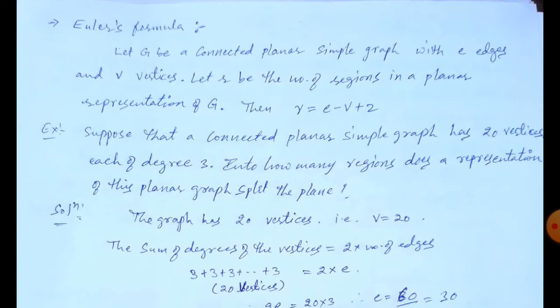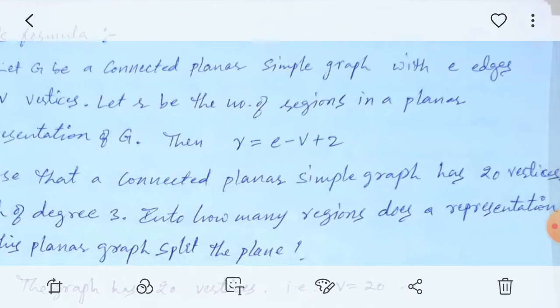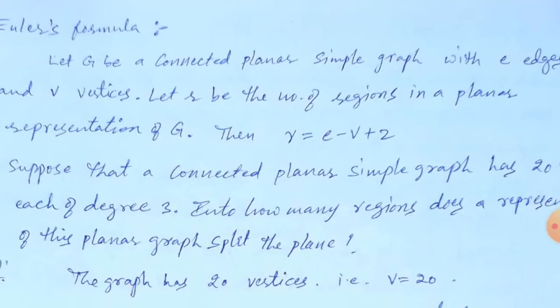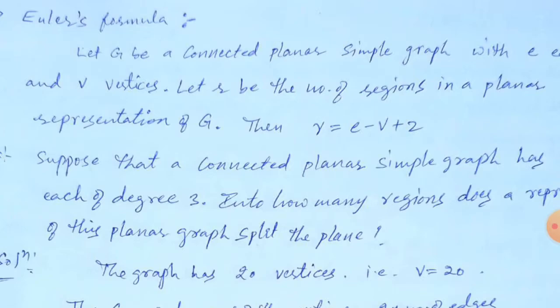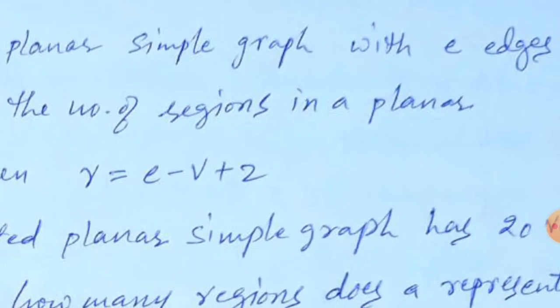This is stated without any proof. Let G be a connected planar graph, a simple graph with E number of edges and V number of vertices. Let R be the number of regions in a planar graph representation of G, then R is equal to E minus V plus 2. Already we know what E and V are. Mod E is the number of edges, and mod V is the number of vertices.